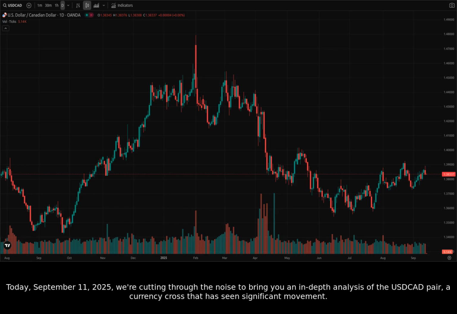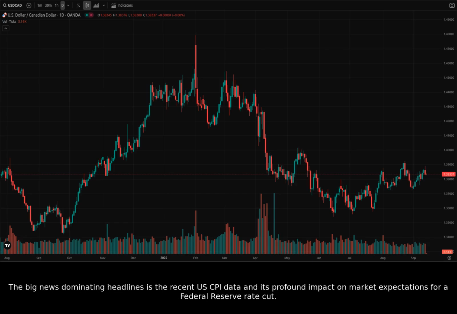Today, September 11th, 2025, we're cutting through the noise to bring you an in-depth analysis of the USDCAD pair, a currency cross that has seen significant movement. The big news dominating headlines is the recent US CPI data and its profound impact on market expectations for a Federal Reserve rate cut. Let's start by looking at the broader picture on the daily chart as we dive into the fundamental news driving these shifts.